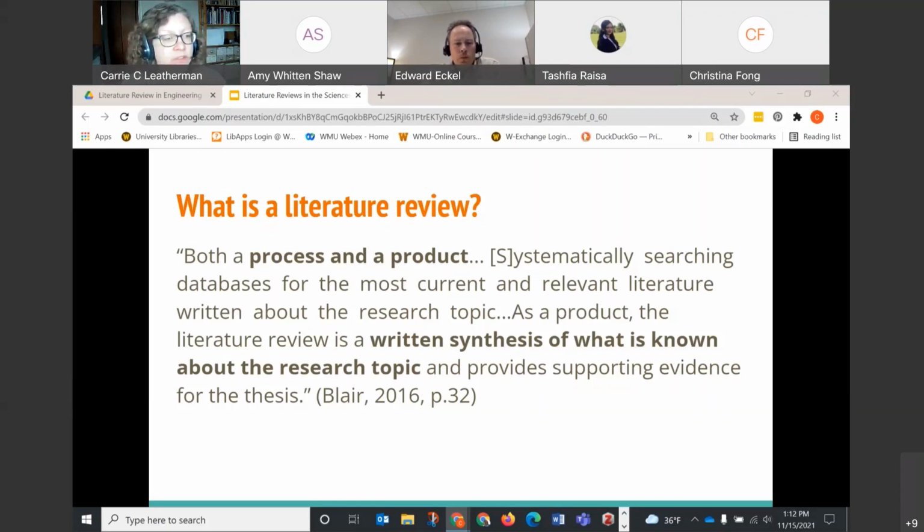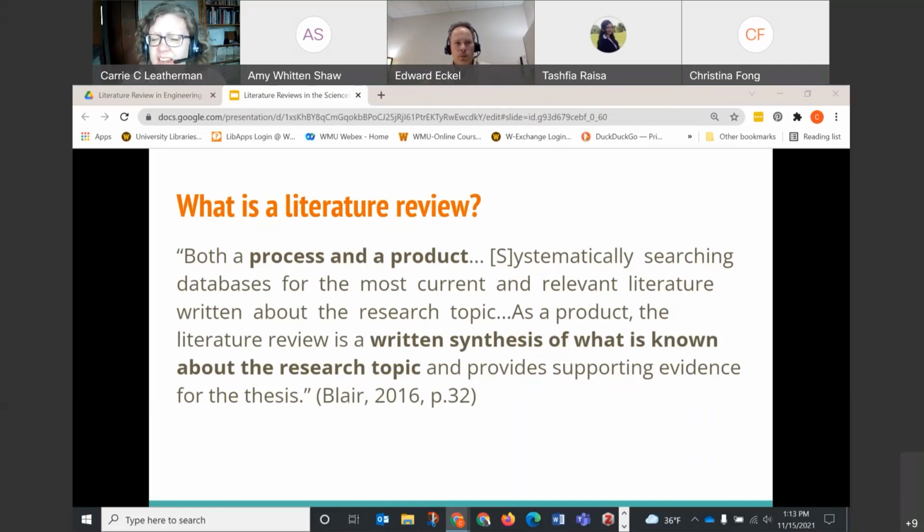Systematic reviews are often done in health and medical sciences, although a few other disciplines do it as well, but it's a very specific concept. A literature review is different than a systematic review. Can't state that enough. Another thing a literature review is not is an annotated bibliography. That's something a little different too.